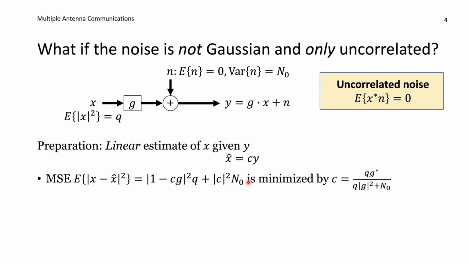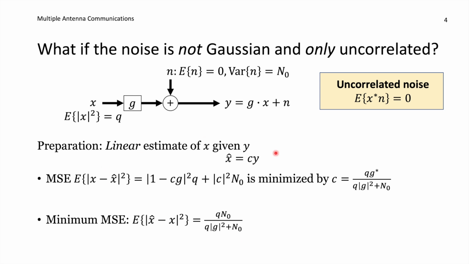If we want to find the c that makes this mean squared error as small as possible, we can take derivatives or utilize completion of squares or various methods in order to find that the c that makes this as small as possible is this particular term. I will not go into more detail on that right now because the focus is not on that minimization, but what happens to the mean squared error. So if we take this value of c and we put it back into the mean squared error expression, we can compute the minimum mean squared error for this particular type of estimators. And this is the expression that we will get.